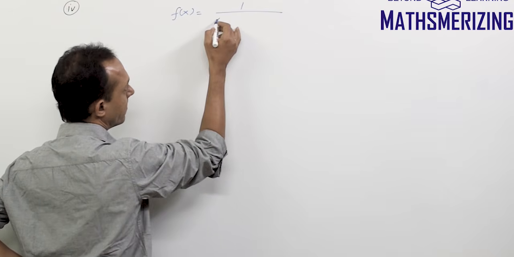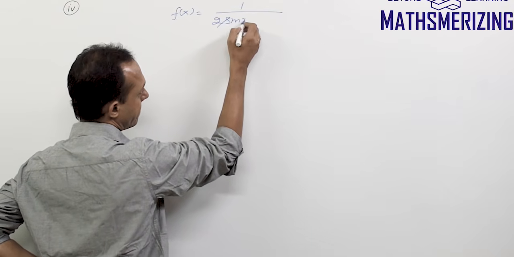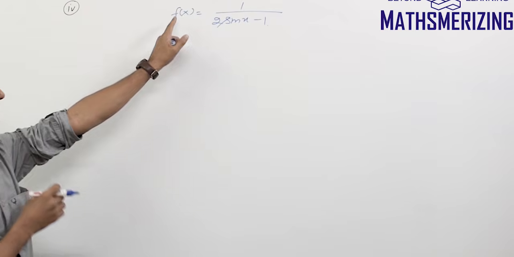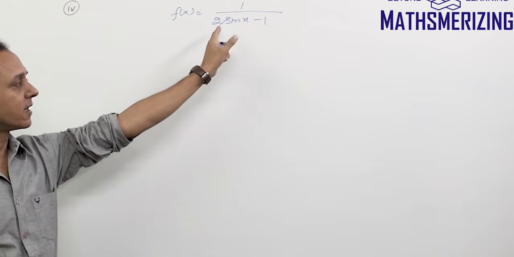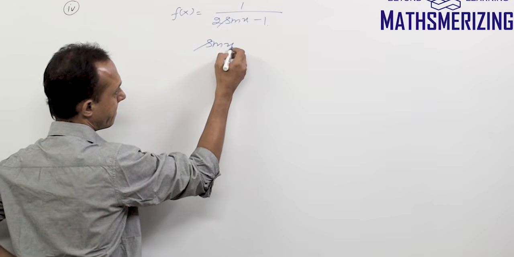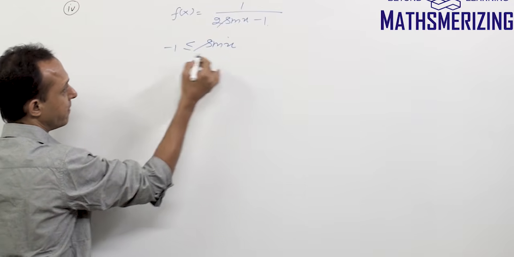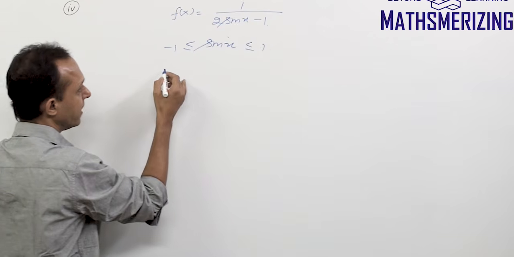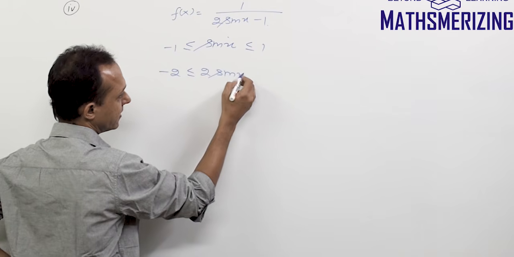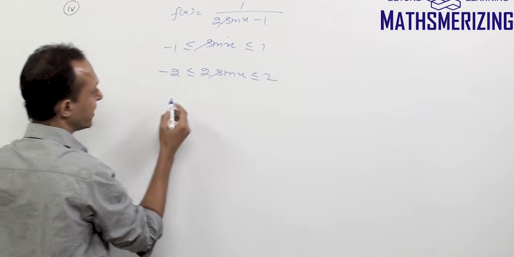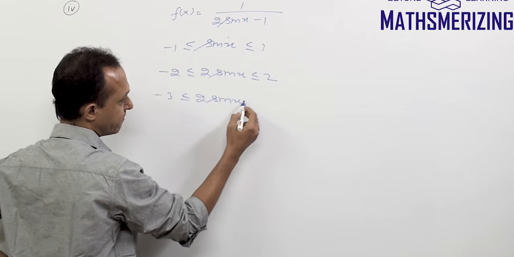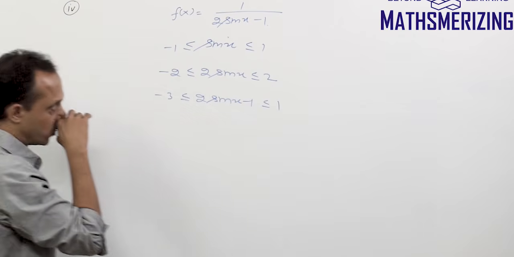Simply I'll take 1 upon 2 sin x minus 1, and I need to find the range of this function, right? So I'll start in the same way. Again, sin x is bounded, so the value of sin x will lie between minus 1 and plus 1. I'll multiply it by 2, so minus 2. This is 2 sin x, and this is 2, and then minus 1. So this is minus 3. This is 2 sin x minus 1, and this is 1.